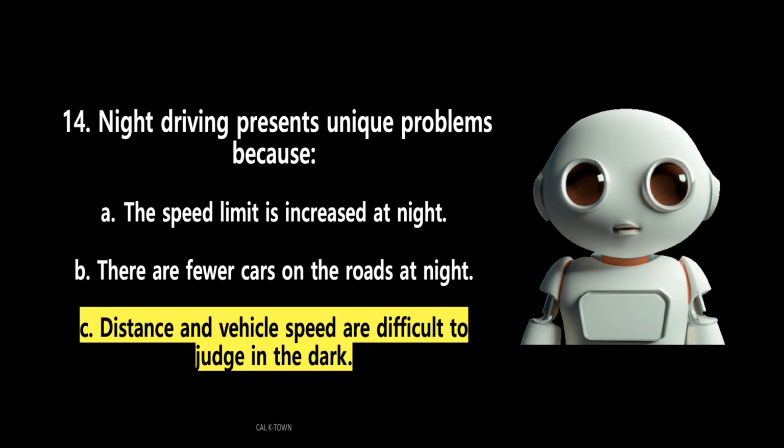The answer is C. Distance and vehicle speed are difficult to judge in the dark. Night driving creates a unique set of problems for drivers. Due to the reduced visibility, it can be difficult to judge distance and the traveling speeds of other vehicles when driving at night. Drivers can see only as far as their headlights allow.